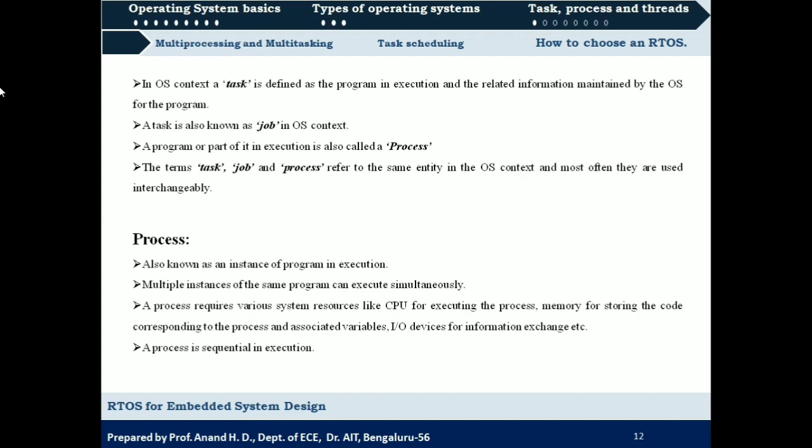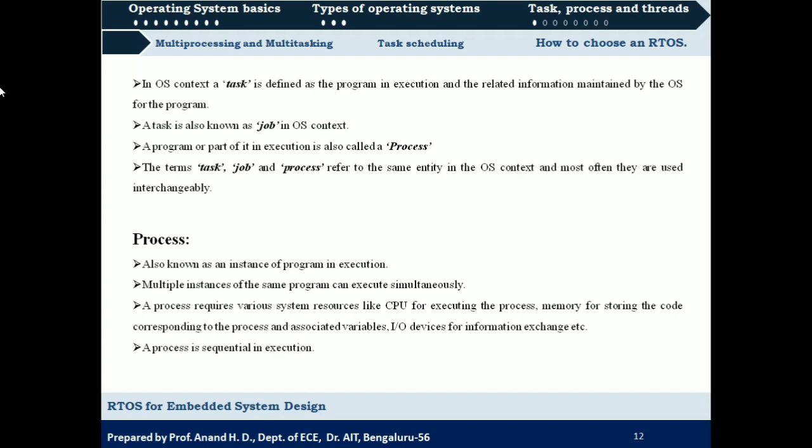If we go deeper with respect to process, that is, task, job or process, it is also known as an instance of a program in execution. It is one instance of a complete program. So a process can be considered as an instance of a complete program. Multiple instances of the same program can execute simultaneously. When we talk about processes, we can divide our entire program into multiple processes, and all these multiple processes can be executed simultaneously. How? We will see that in future.